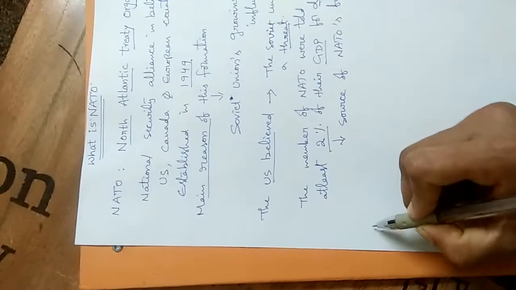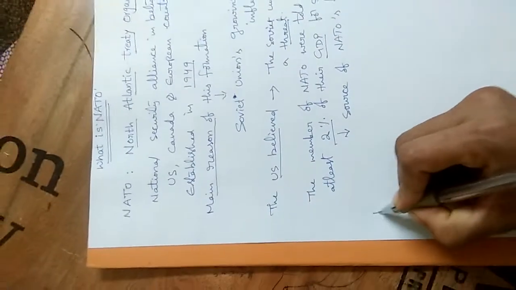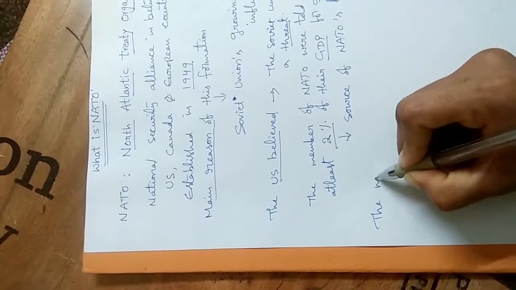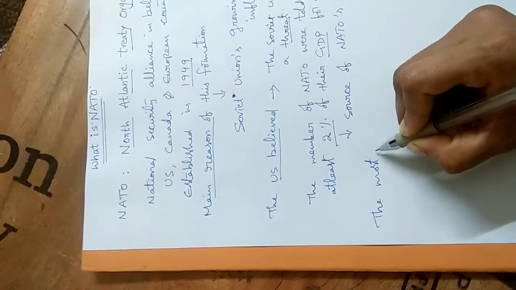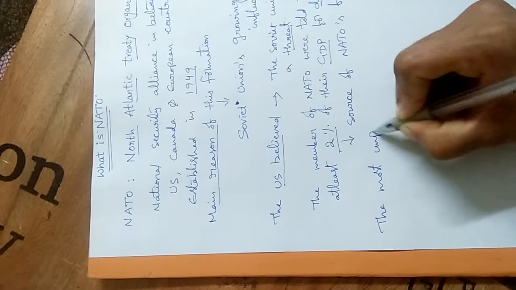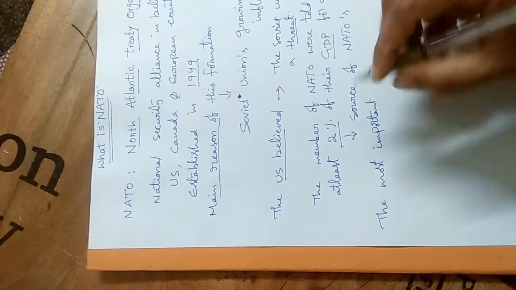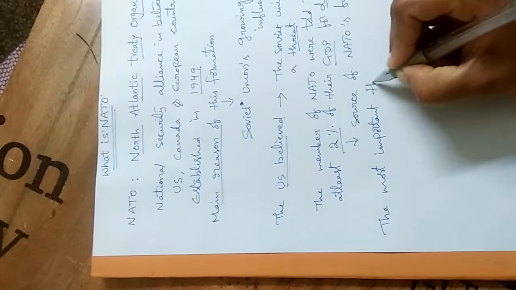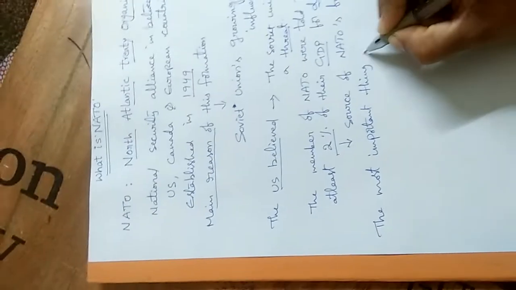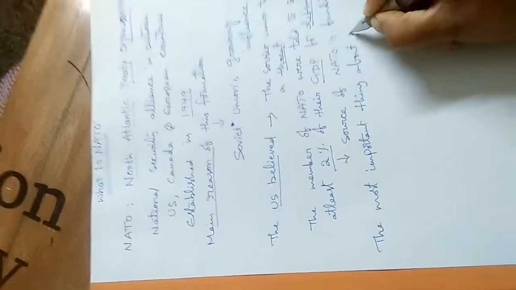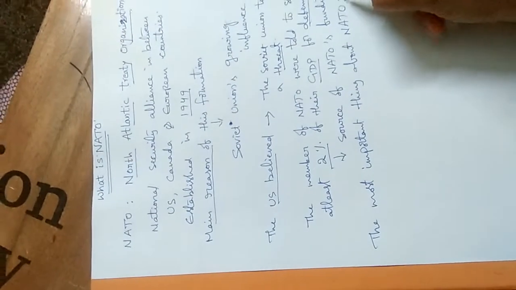One more important thing about NATO is Article 5. What? Article 5. This is the most important thing about NATO.